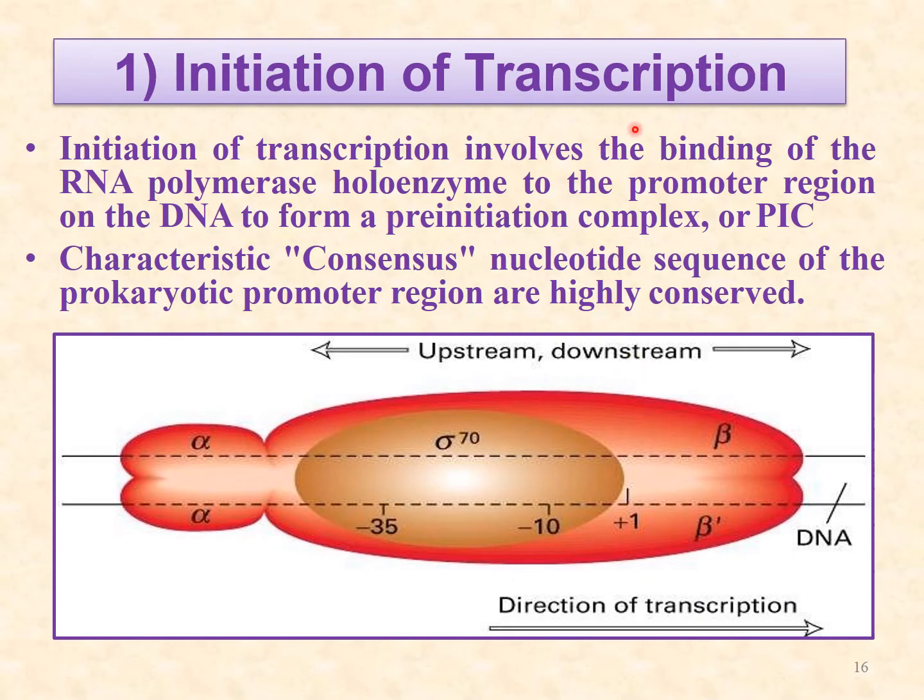So now we start with the initiation of transcription. What is the initiation of transcription? It is the binding of RNA polymerase holoenzyme. You can see this RNA polymerase may bind to 100 base pairs or 40 base pairs, and it identifies the consensus sequence where it will bind, from upstream to downstream.